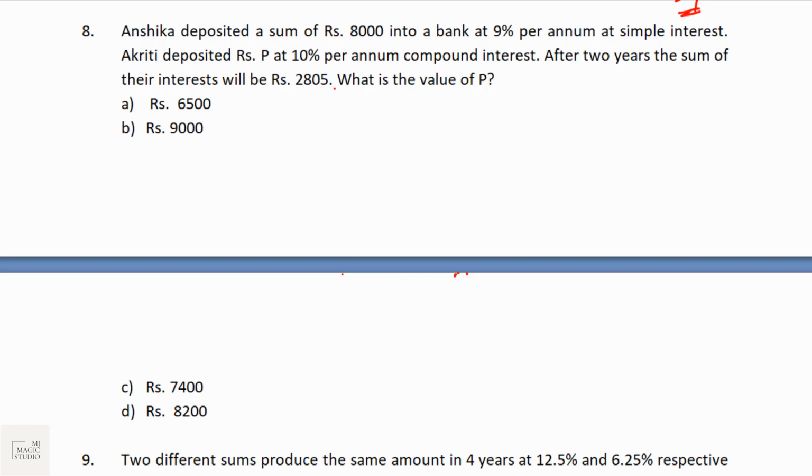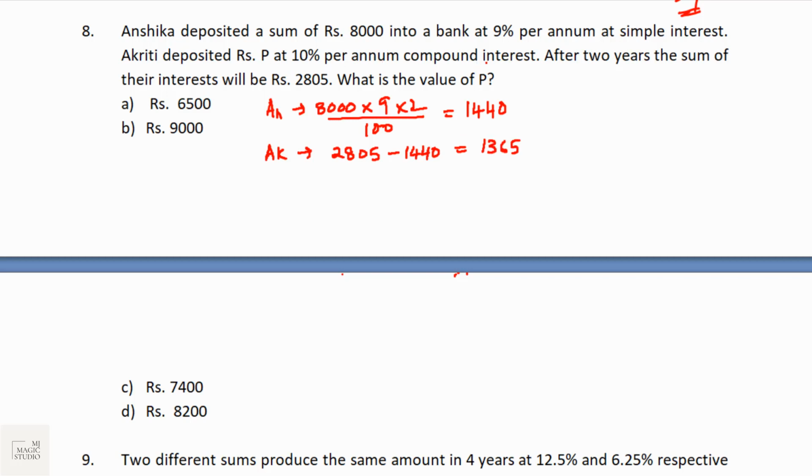Anshika deposited a sum of rupees 8,000 into a bank at 9% per annum at simple interest. And Akriti deposited rupees P at 10% per annum compound interest. After 2 years, the sum of their interest is 2805. So after 2 years, interest received by Anshika would be 8,000 PRT by 100, into 9 into 2 years divided by 100, and on calculating it would be 1440. So interest received by Akriti after 2 years is 2805 minus 1440, and this should be 1365.